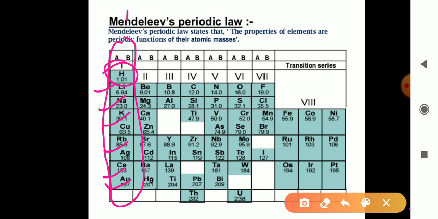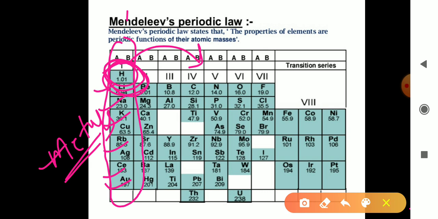So this indicates that hydrogen has similar properties to the remaining elements, and these remaining elements are generally metals: lithium metal, sodium metal, potassium, etc. So hydrogen shows similar properties with metals, but hydrogen has a tendency to show the properties of non-metals also. Hydrogen shows properties of some non-metals also, and therefore the position of hydrogen is not clear. Hydrogen could be placed either in the metal column or in the non-metal column. So the position of hydrogen is not made clear by Mendeleev.